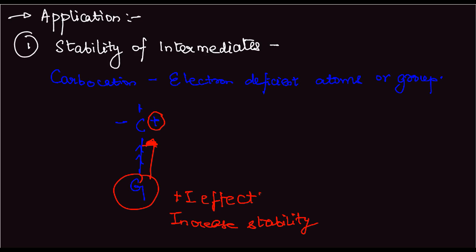Similarly, if the same carbocation is attached to a minus I effect group G, it will pull the electrons more, and this plus charge will increase, and therefore decreases the stability.